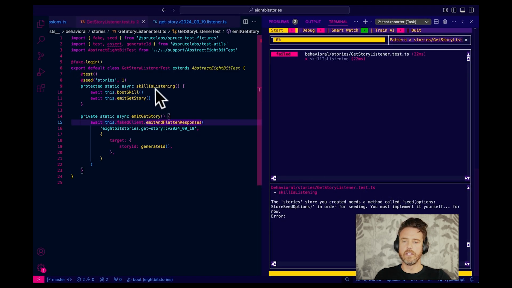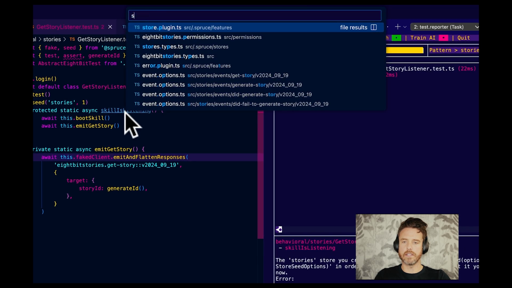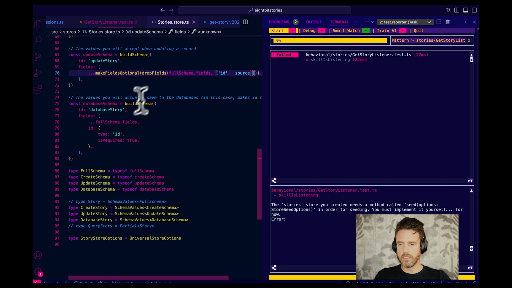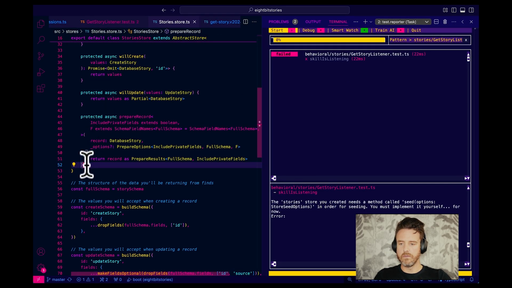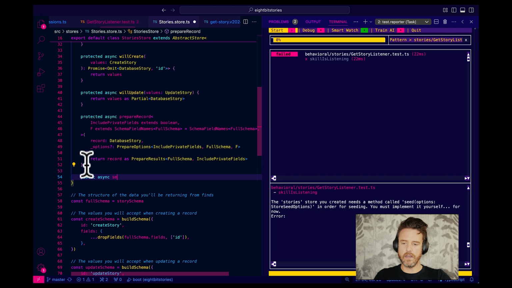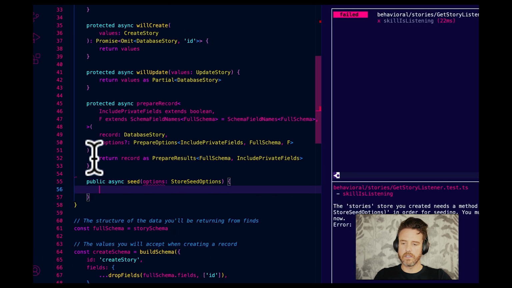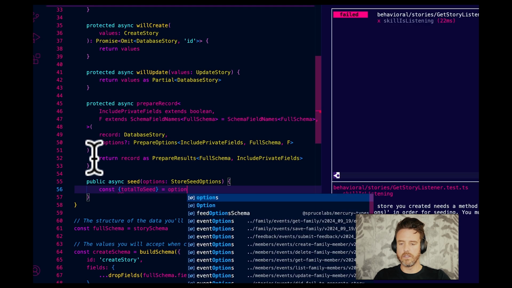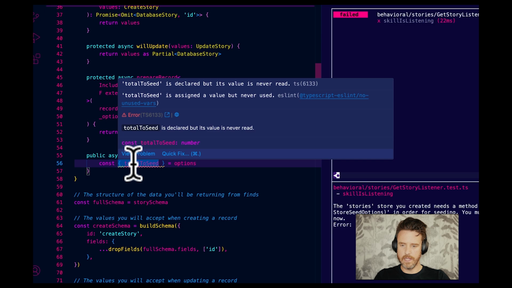All right, stories. The story store you created needs a method called seed with store seed options. Let's do that. Stories dot plugin... No, stories dot store. Let's go up here. Let's create a public async seed options store seed options, const total to seed destructured out of options, right? To seed.